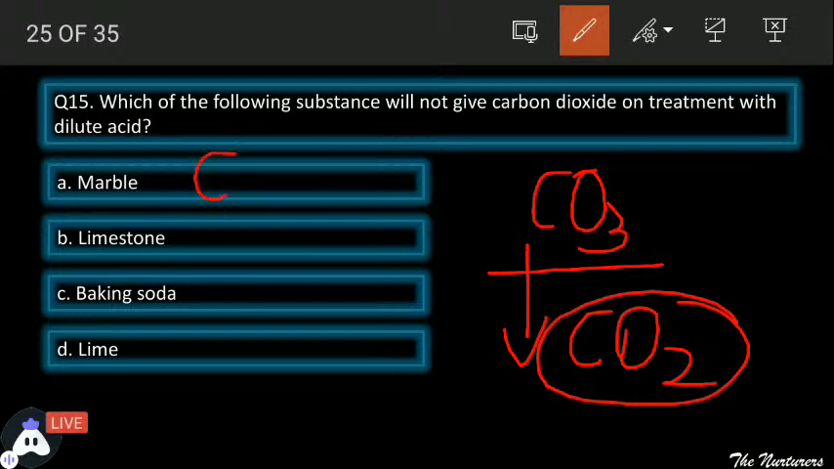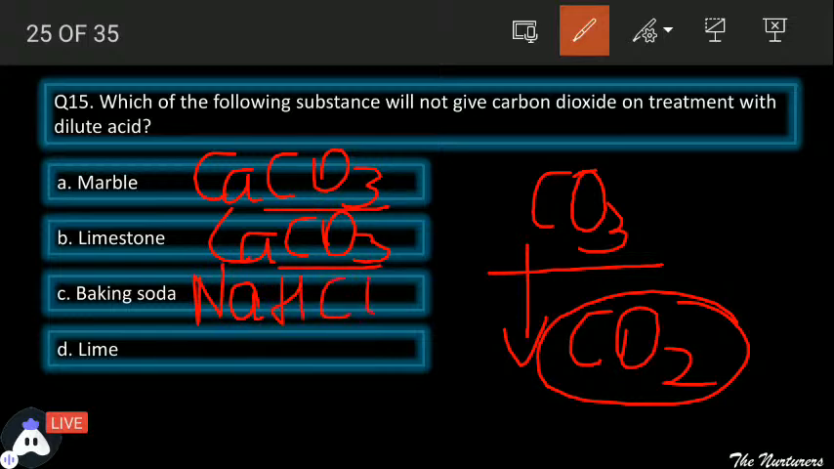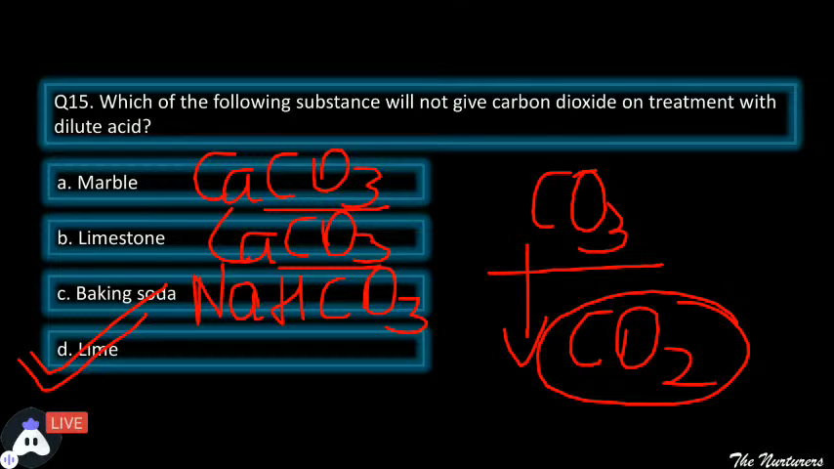Marble, the formula of marble is calcium carbonate, and again, if you're talking about limestone, the formula is calcium carbonate. Since they both contain carbonate in their formula, they would be releasing carbon dioxide when reacting with acid. Next, baking soda is sodium hydrogen carbonate. Again, carbon dioxide is released. So what is the option? Lime. Lime is the correct option, as lime will not release carbon dioxide gas on treatment with dilute acid.